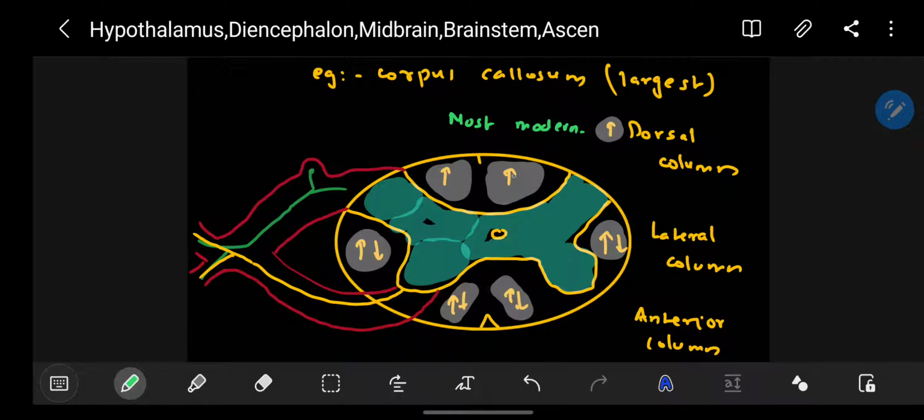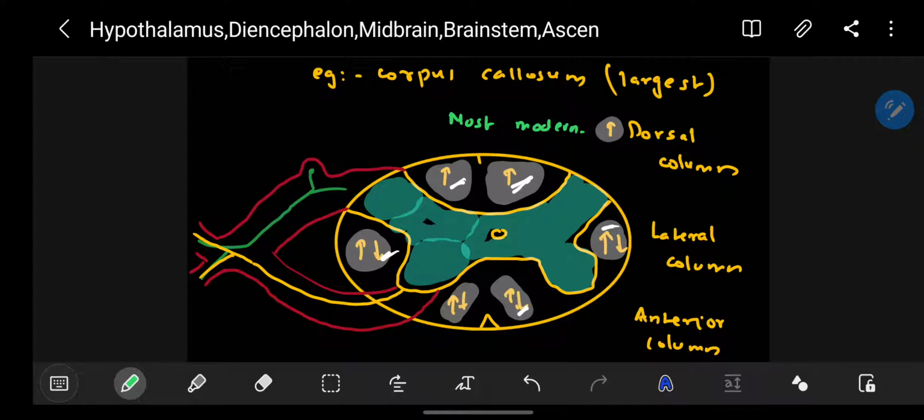So in our body we have the dorsal columns, the lateral columns, and the anterior column. These are bundles of white matter. In the dorsal column there are only ascending fibers, whereas in the anterior and lateral columns there are both ascending as well as descending fibers, or descending tracts.